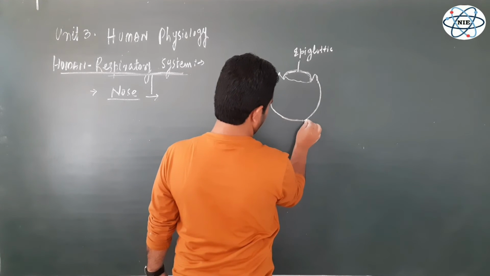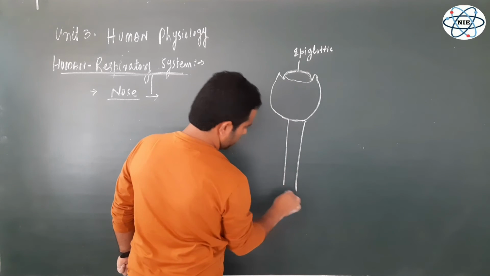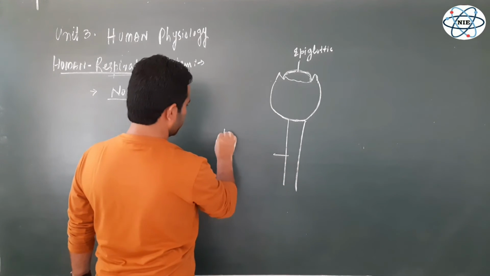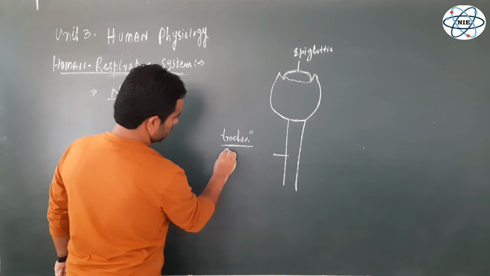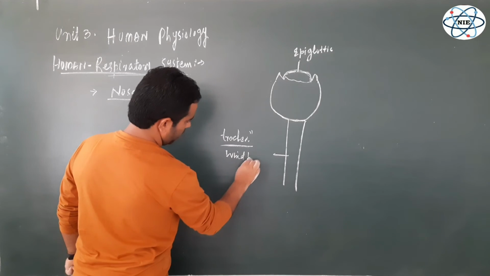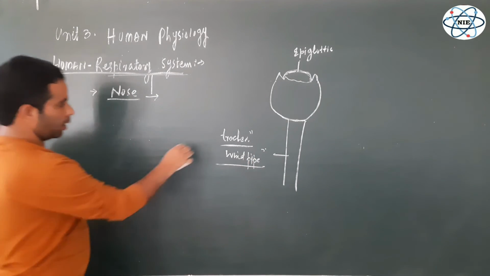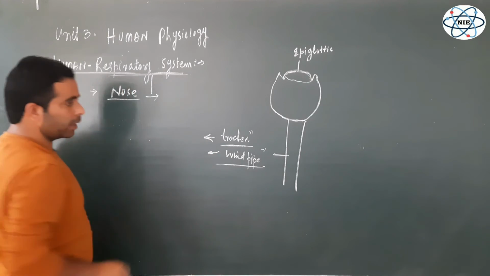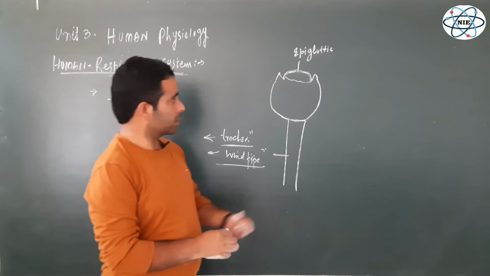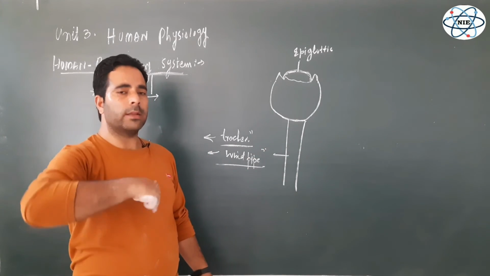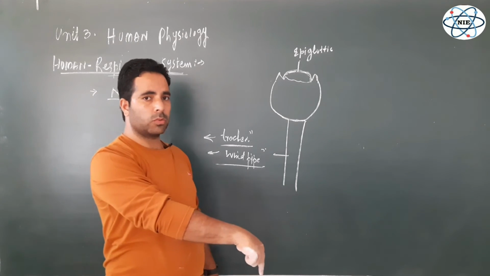From this lower end begins this tube, right? This tube is known as the trachea, or it is also known as the windpipe. Let me tell you, this trachea or windpipe starts from the larynx and then runs into the thoracic cavity, and then finally opens into the lungs.